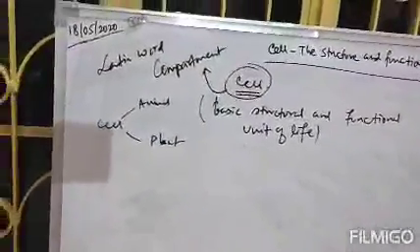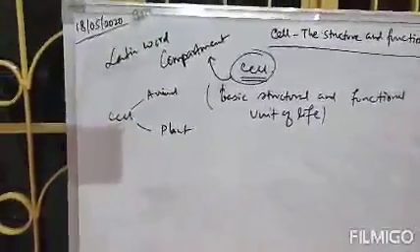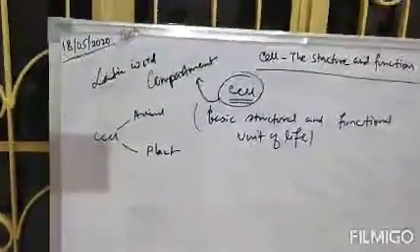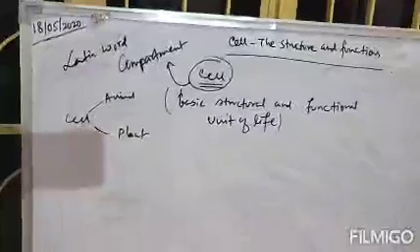So every part of the organism, whether animal or plant, is composed of cells. It is the basic structural and functional unit of life.